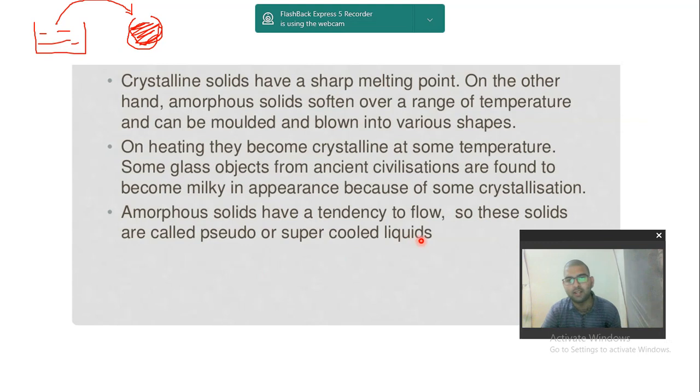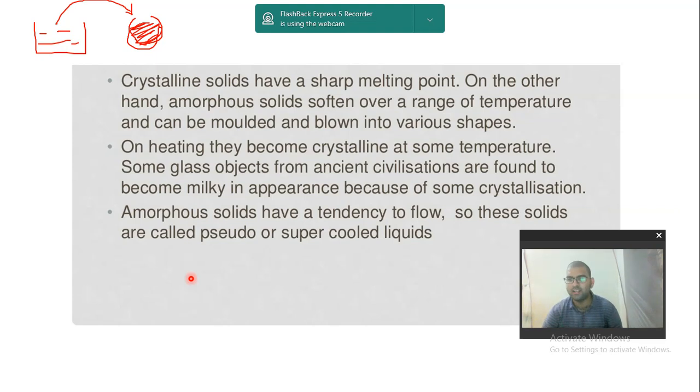Amorphous solids have a tendency to flow. So these solids are also called pseudo solids or supercooled liquids. Now what does this term mean? If you see a very old glass, you will observe that the bottom of the glass is a bit thicker, whereas the top of it is not that thick.